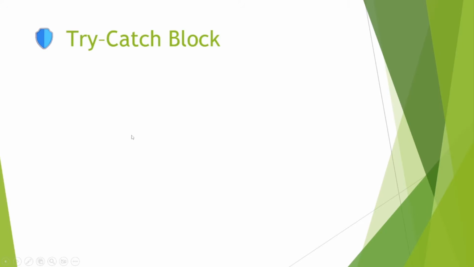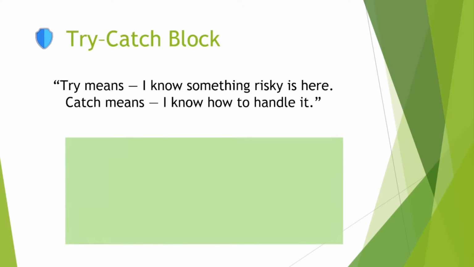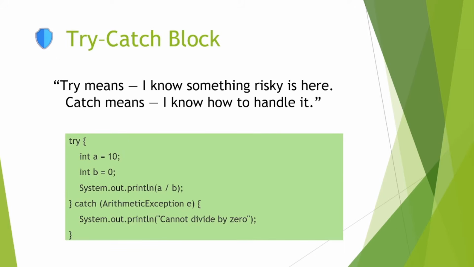Java provides the try catch block to handle exceptions. Try means I know something risky is here, and catch means I know how to handle it. So when we add this arithmetic exception code in the try block, it will be handled by the catch block. Here we are giving a simple message: cannot divide by 0.